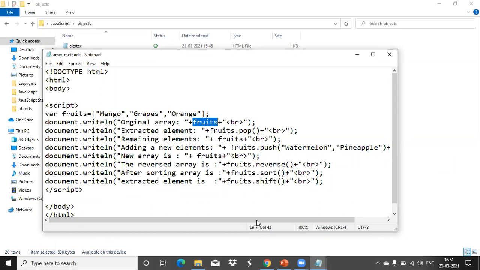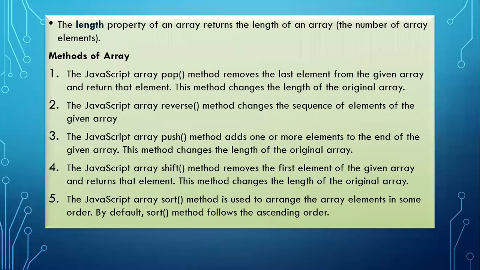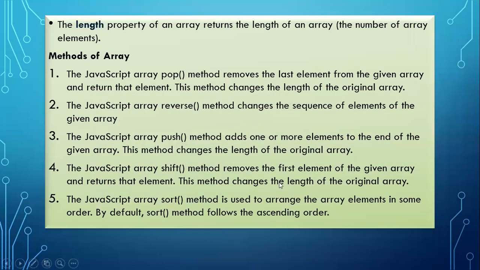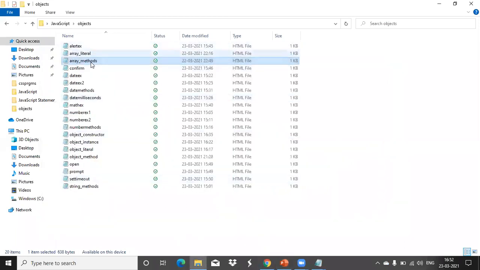Now what pop is doing, you can see here: it removes the last element from the given array and returns that element. This method changes the length of the original array, because it is removing. If there were 3 elements and one element is removed, automatically the length of the array will change. So it will remove and return the value. That means we can view the return value from your array. We will see the output of this.